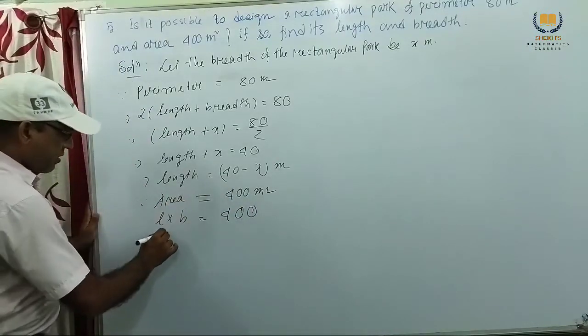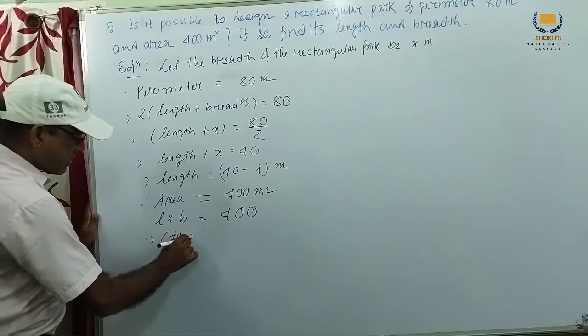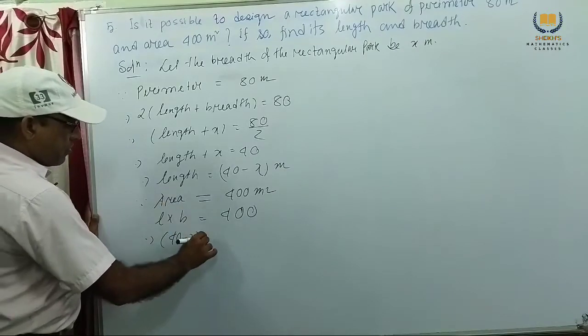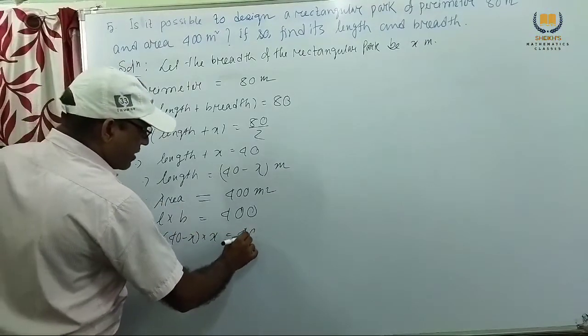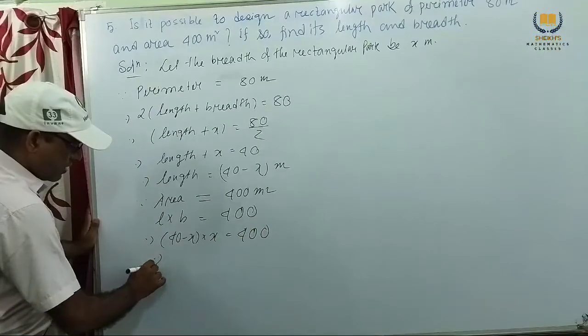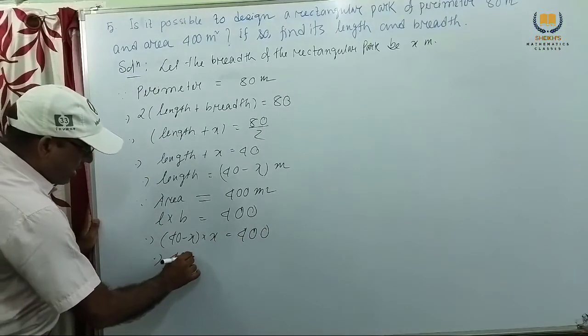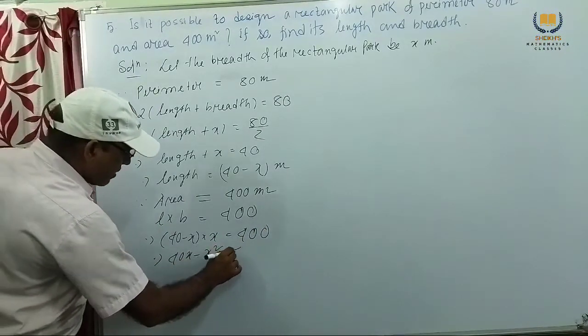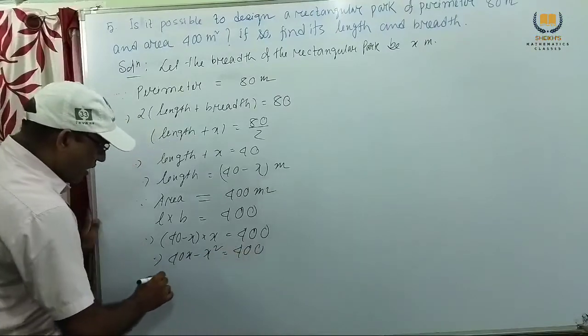Length is 40 minus x, and breadth is x. So this is 40x minus x square equal to 400.